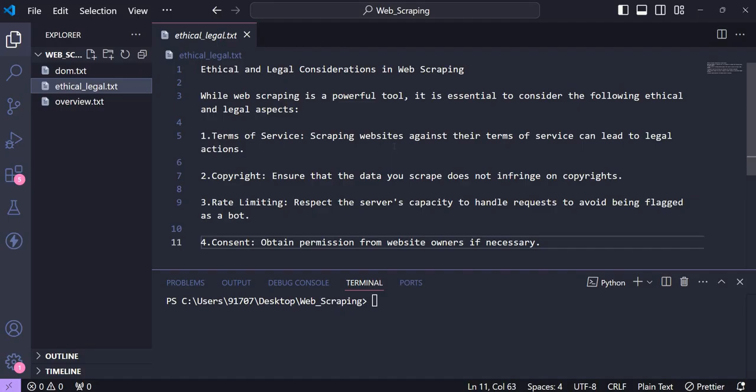Then there is consent. There are many websites which allow web scraping, but there are many websites too which do not allow web scraping. If you want to scrape those websites, then you have to take permission from the owner of that website.